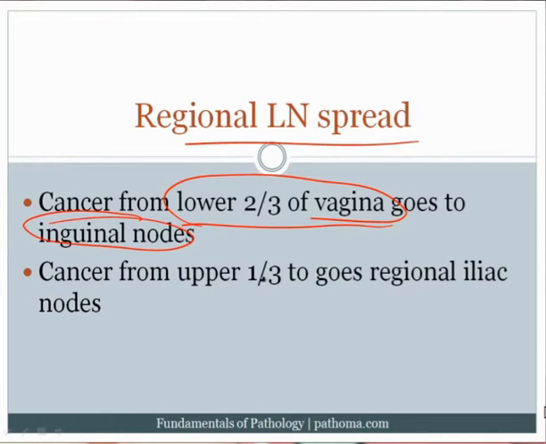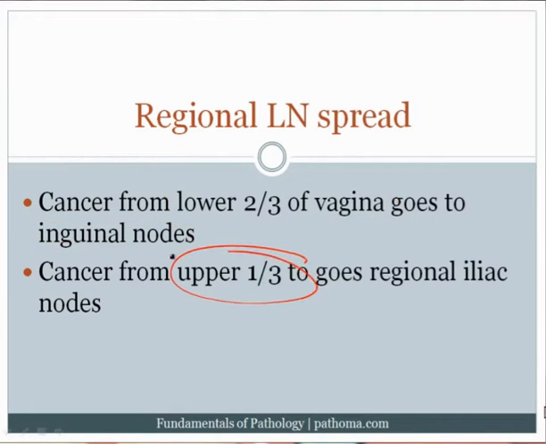Whereas the upper one-third of the vagina is derived from the Mullerian duct, and when that tumor develops and then spreads, it tends to go to the iliac nodes. So this is a nice way by which they can test embryology/anatomy. And so it is important to understand the distinction in regional lymph node spread when we're discussing vaginal carcinoma. And it's a very short section, but it's a relatively high yield section, not uncommon to see questions concerning the things that I've discussed.